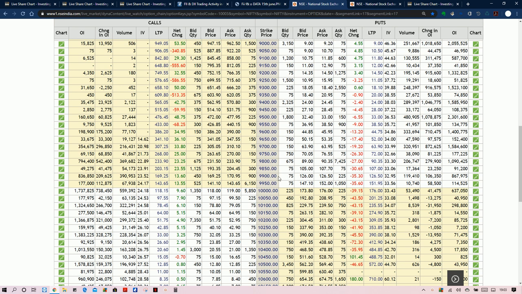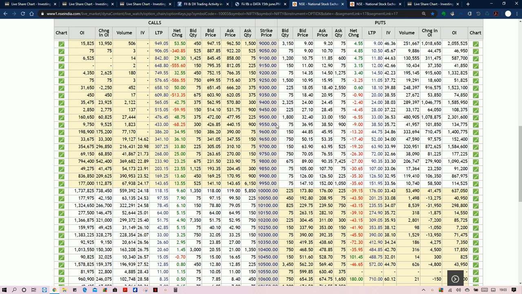But we cannot see any put writing at 9,800. It was very minimal, even though Nifty went up to near 9,995. Even up to that level the put writing didn't happen, because if it were a big up move, the put writers would definitely be active and start writing at 9,900, 9,800, even at 9,700.